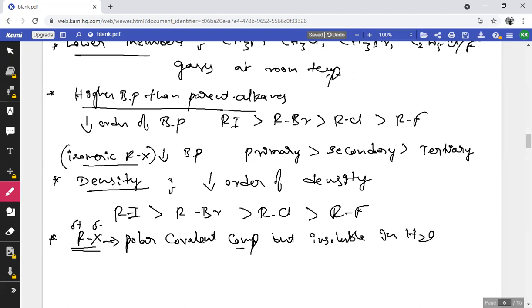What's the reason? Because they cannot form hydrogen bonding. Hence, they are insoluble in water. Then, in which solvents do alkyl halides dissolve? They dissolve in organic solvents.